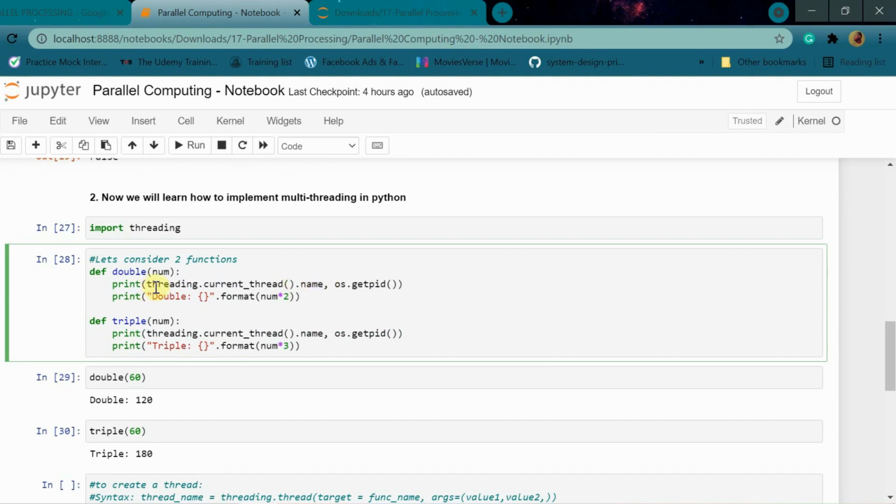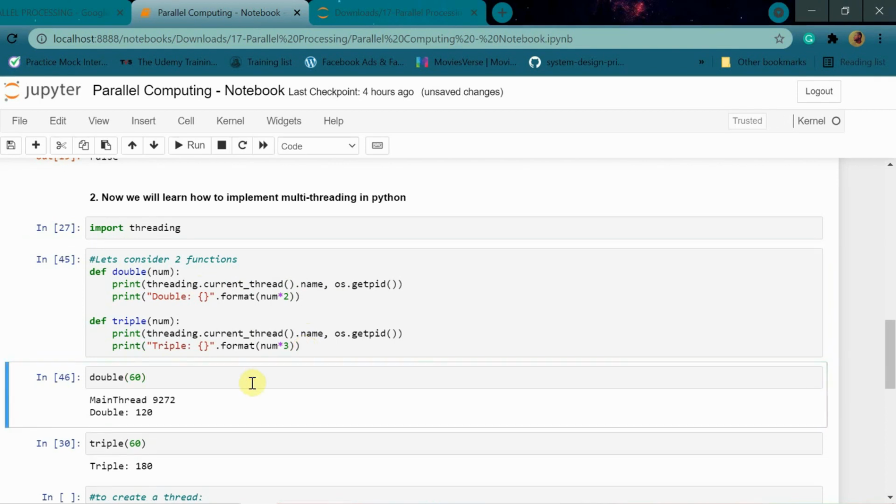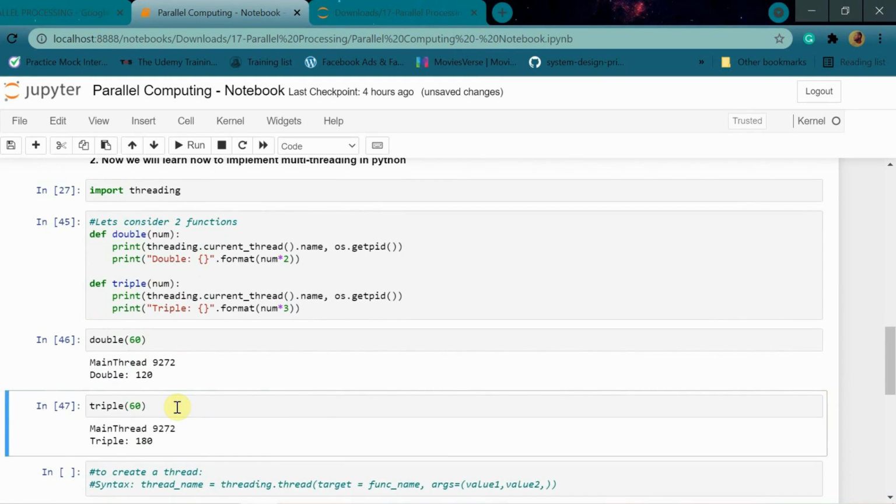So module name, then function call returns something, and then its attribute. And here also we are doing this. So if we run this and print it, we are getting main thread 9272. And here also we are getting main thread 9272.